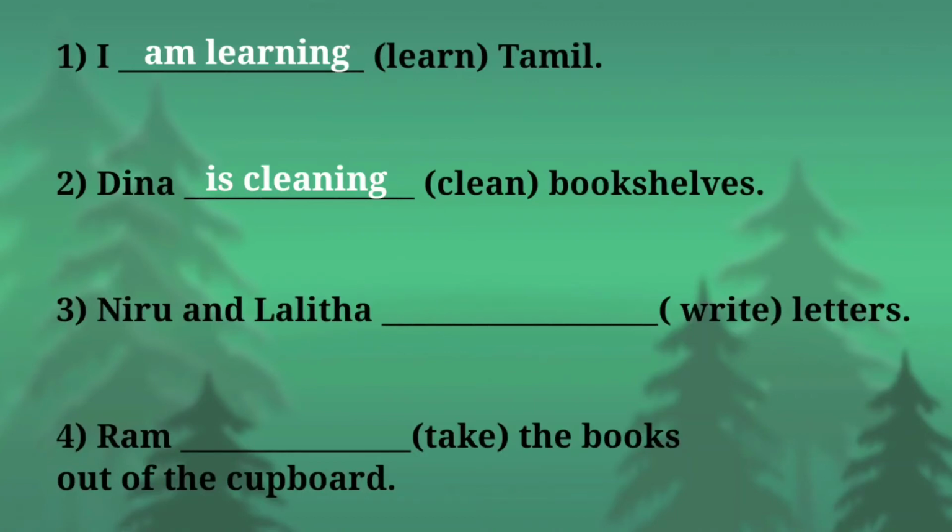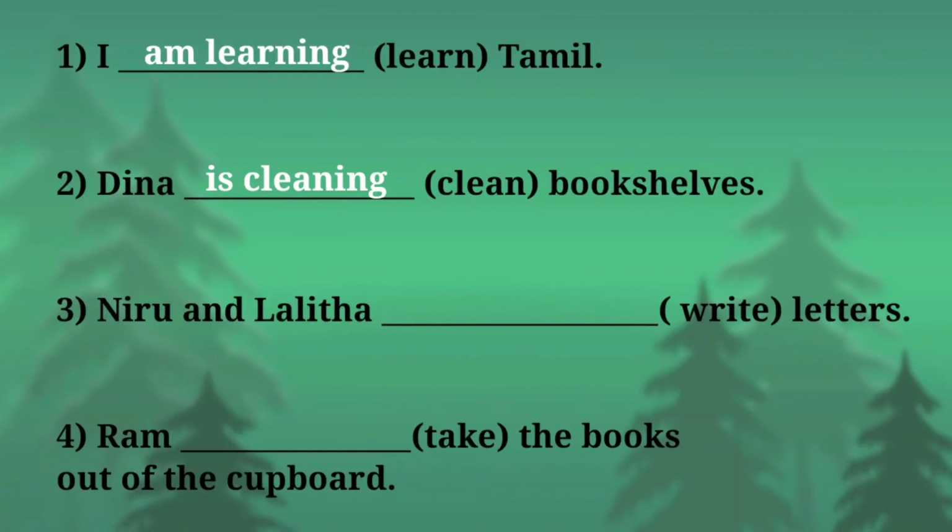Look at the third example. Niru and Lalita dash letters. In the bracket, write is given. Right, here write is the main verb. Now we are going to find out the helping verb. Okay students, now tell me, Niru and Lalita are naming words. Niru is the name of a person and Lalita is the name of a person.